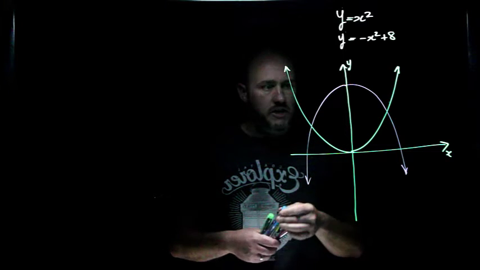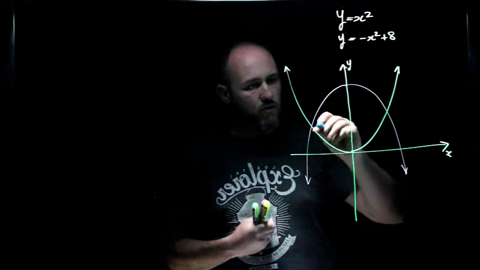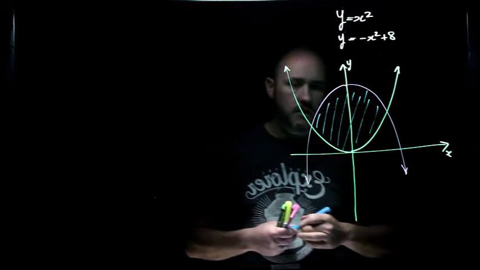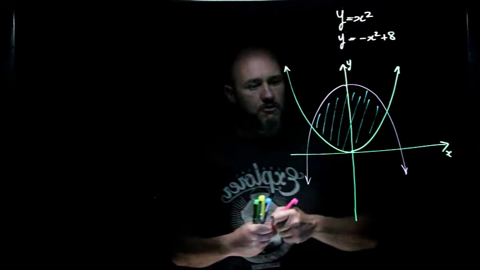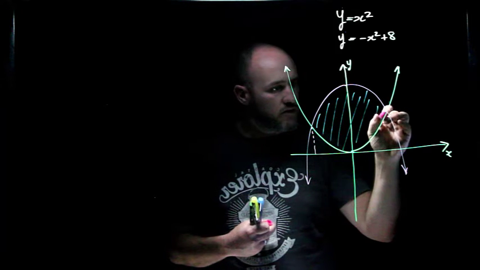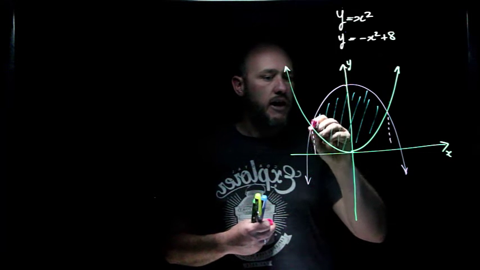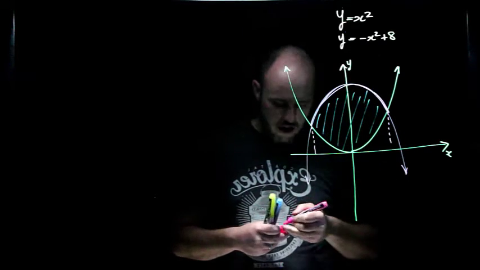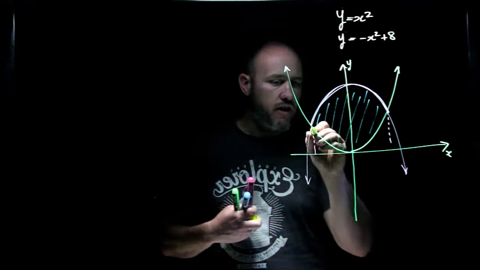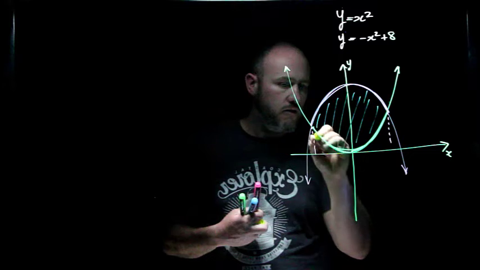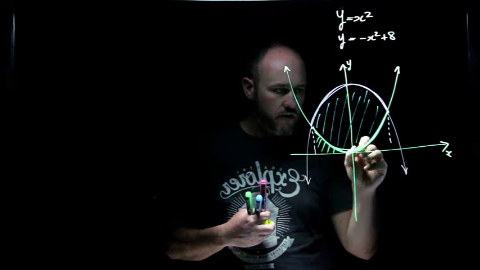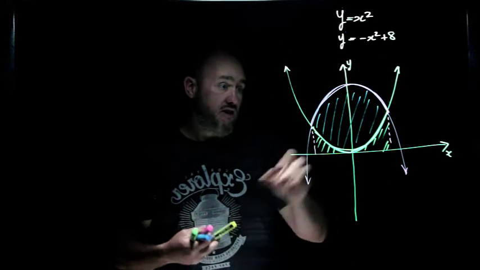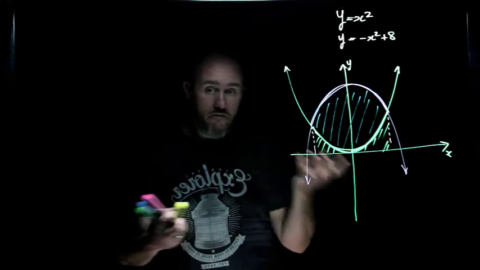Now what I want to find is the area bounded by these two curves. I'm going to call it the blue area. Now think about the theory here for a second. To find the blue area, what I need to do is find, from this point to this point, the area under the pink curve, and I need to subtract from that the area under the yellow curve. So that is the yellow area here, whereas the pink area will be the blue area plus the yellow area. So if I can find that pink area and subtract from that the yellow area, then I'm all good.